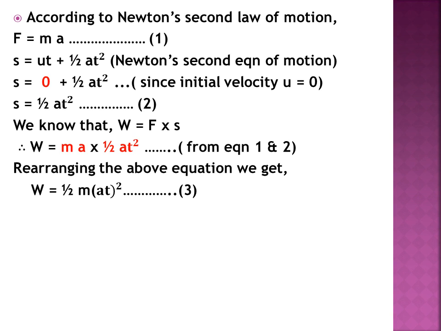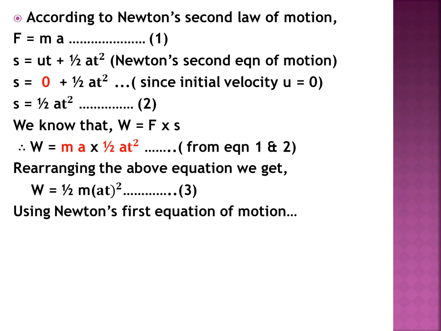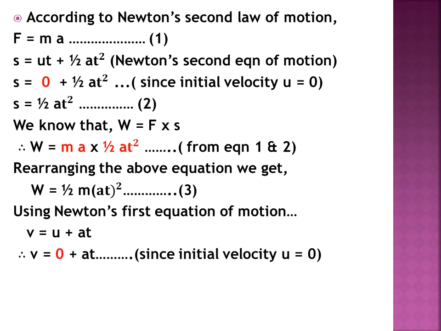Using Newton's first equation of motion, that is v is equal to u plus at, since initial velocity u is 0, we can write v is equal to 0 plus at. So v will become v is equal to at.